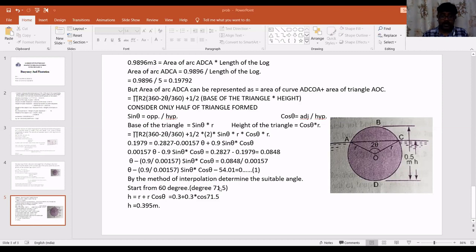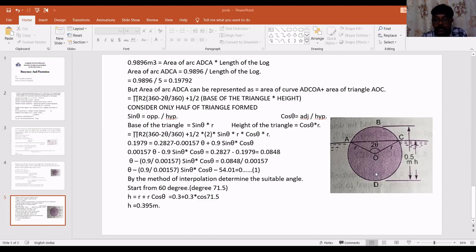Now, I'll substitute for h. What is h? H is nothing but height. If you see this as the total height, I can rewrite it as the height of the triangle plus the radius of the log.